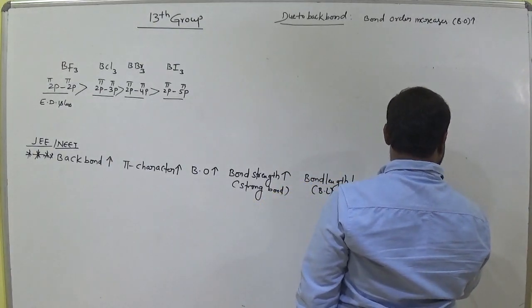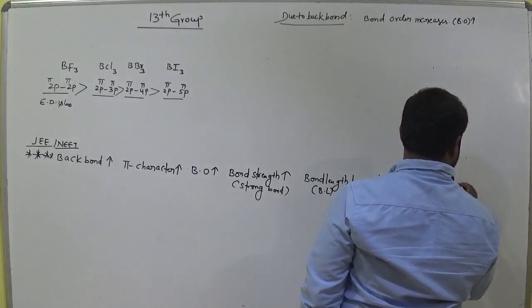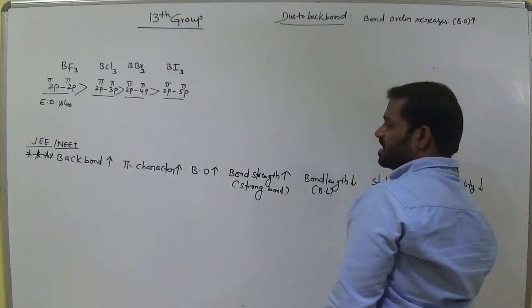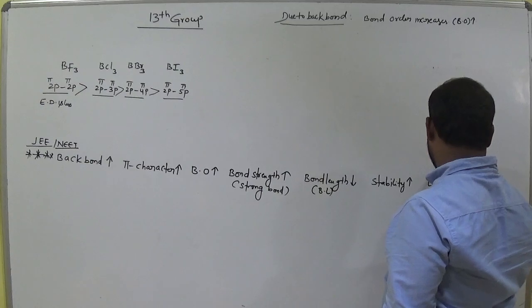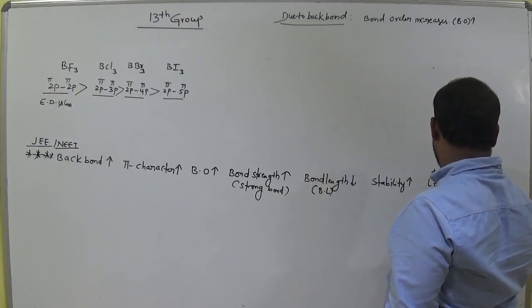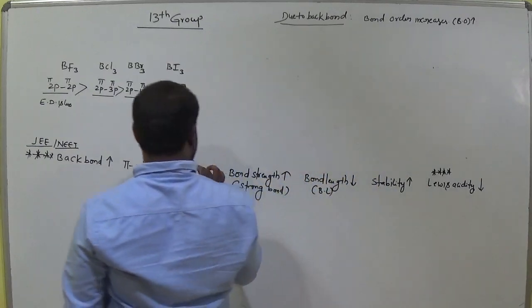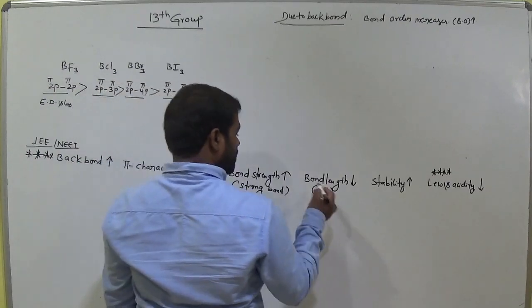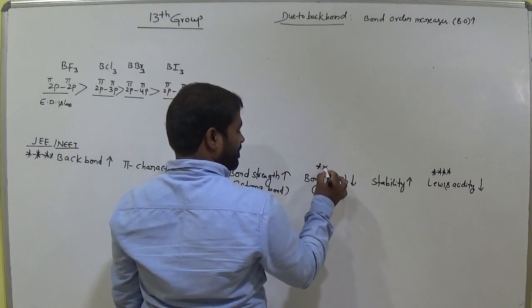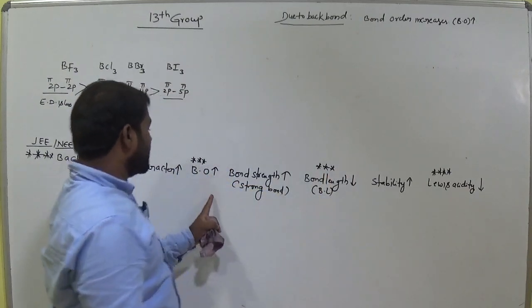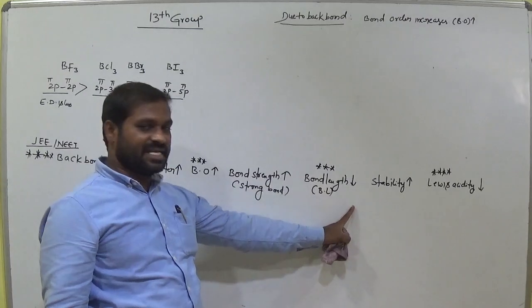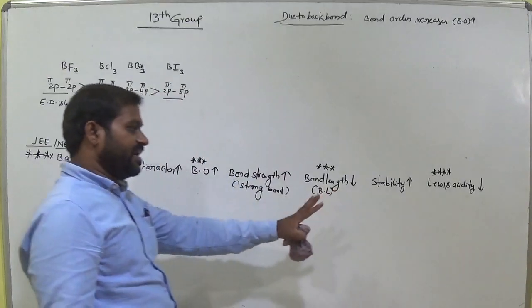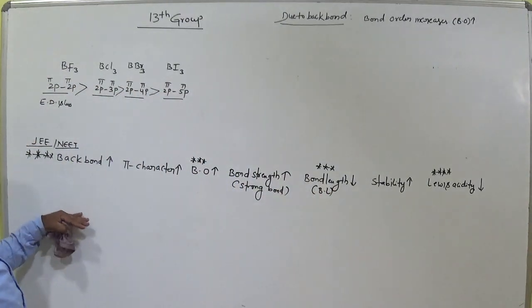And Lewis acidity decreases. This is important. The relation between bond order and bond length we consider very important. Bond order increases, what happened? Bond length decreases. Bond order increases, Lewis acidic nature also decreases. Remember this. Why? I will explain. So this is a very important concept.